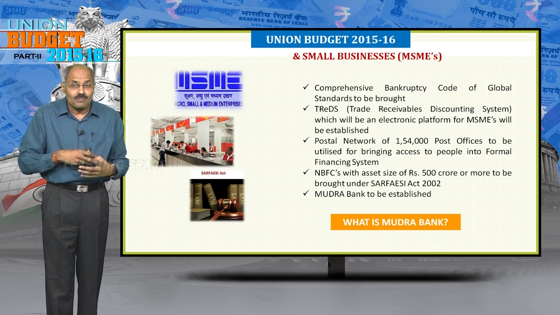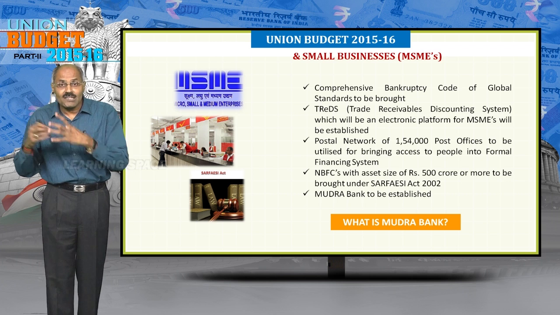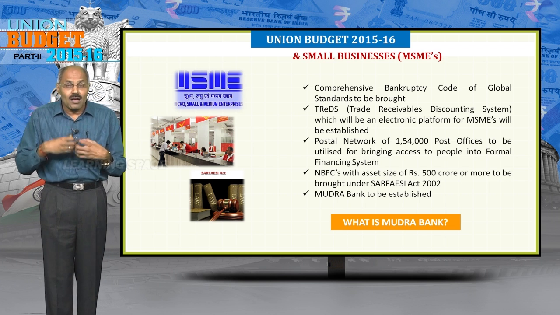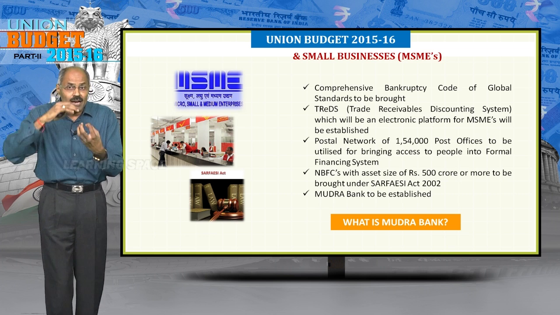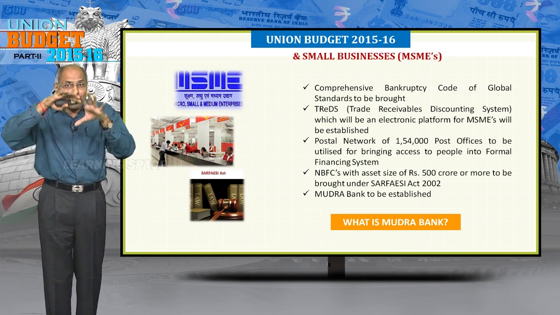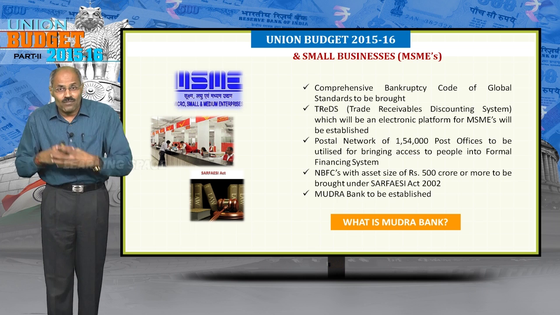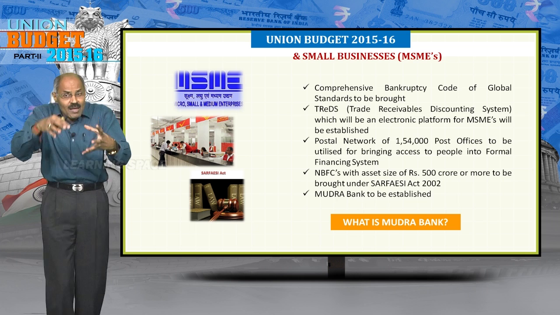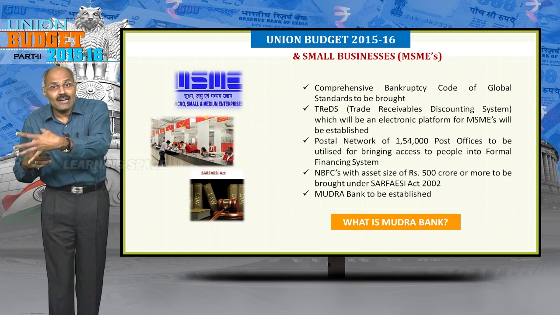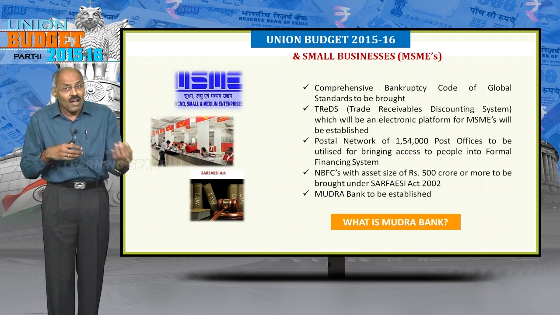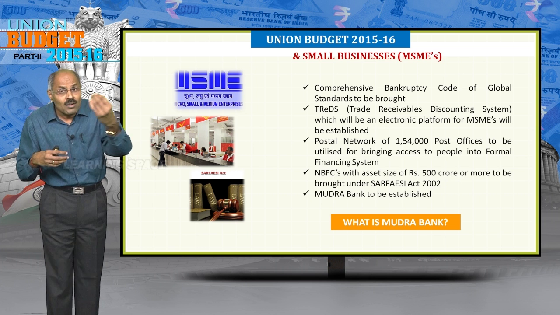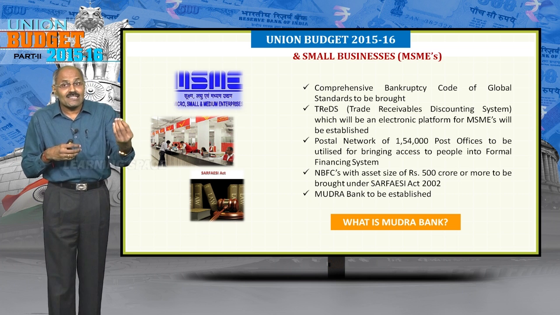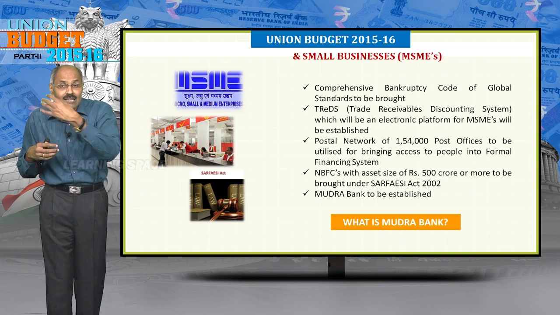Non-performing assets means the persons who took loan are unable to pay back, are unable to service the loan, and those assets are called non-performing assets. And to tackle those non-performing assets in the banking system, SURFACE Act was brought in the year 2002. Now it is made applicable to non-banking finance companies with asset size of 500 crores.